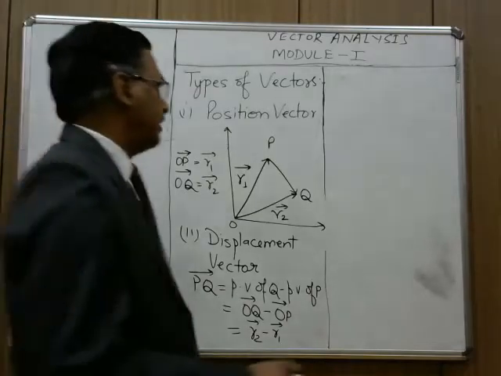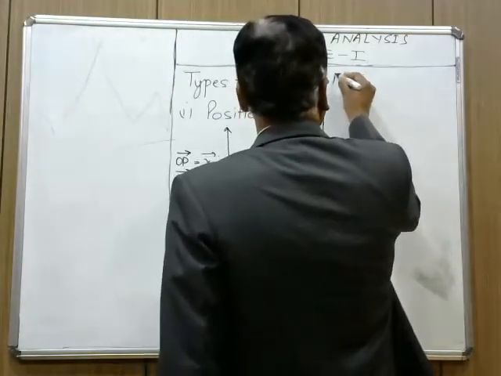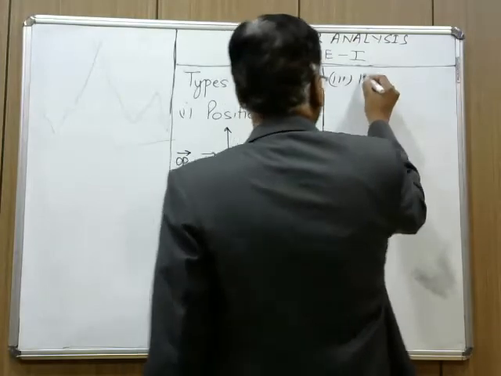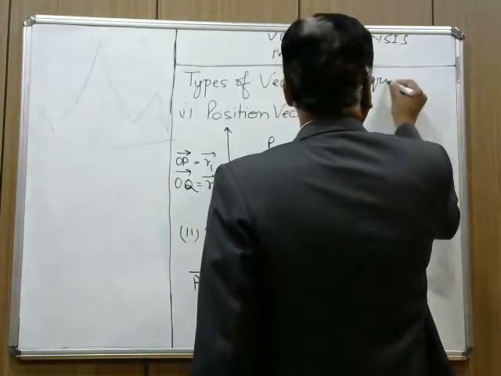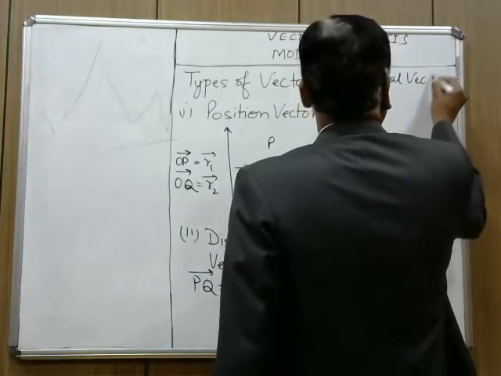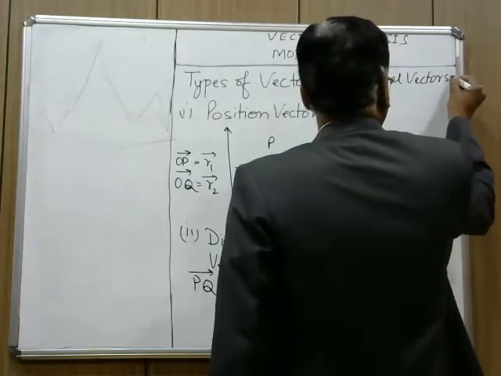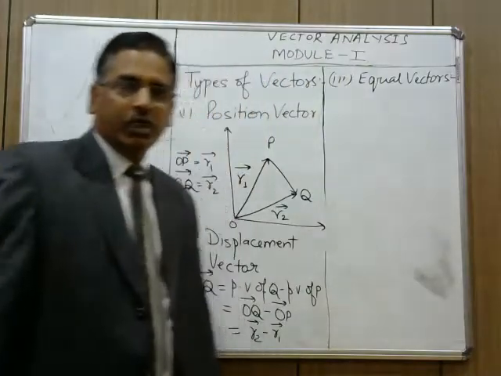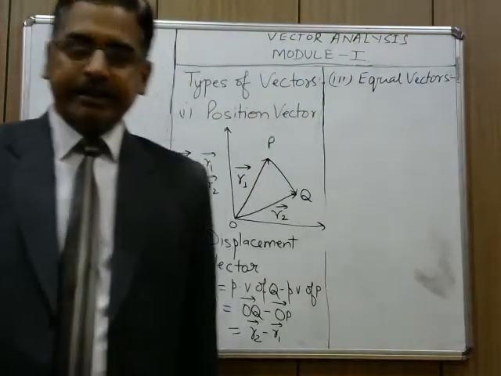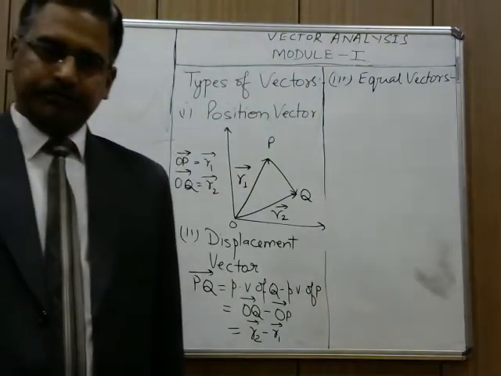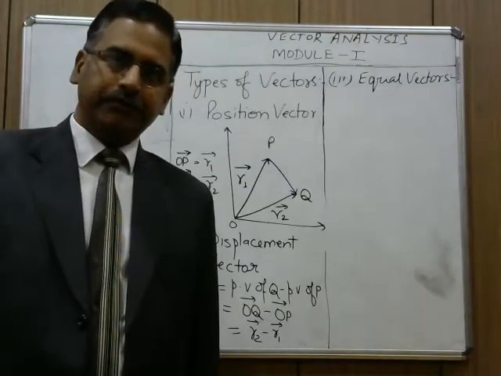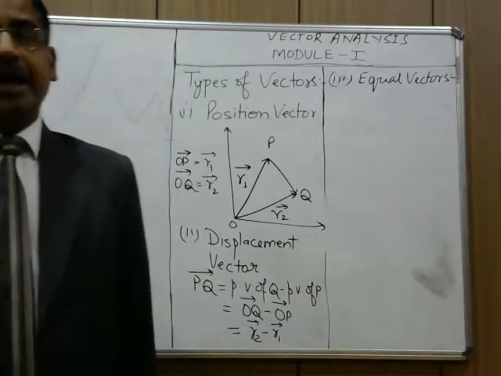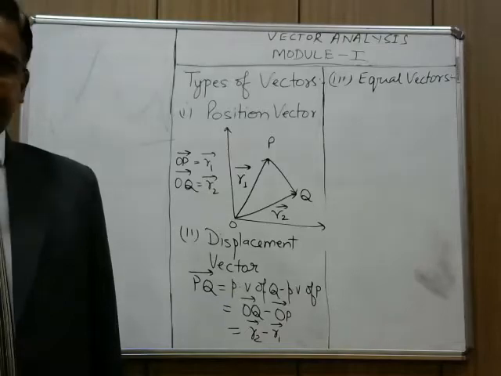The next vector which I will discuss is equal vectors. Two vectors are said to be equal if they have the same magnitude and the same direction.